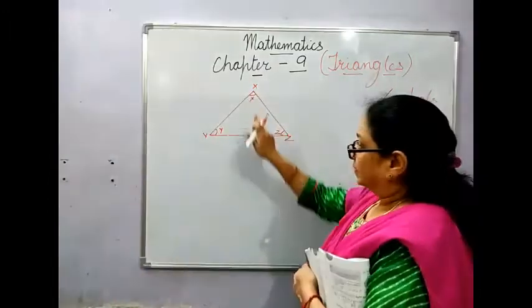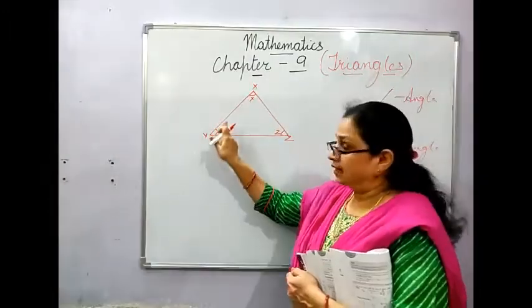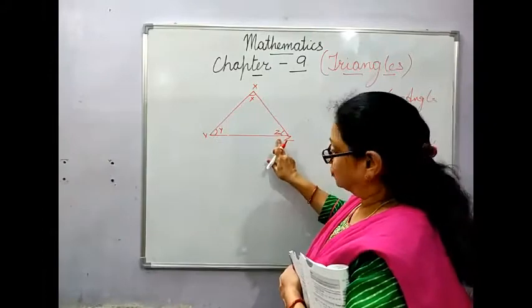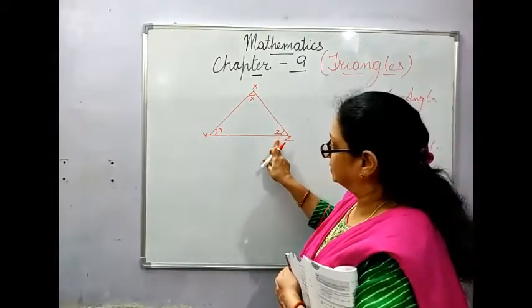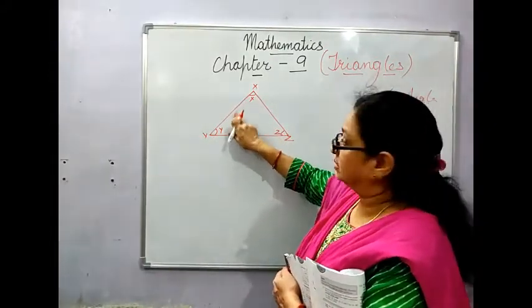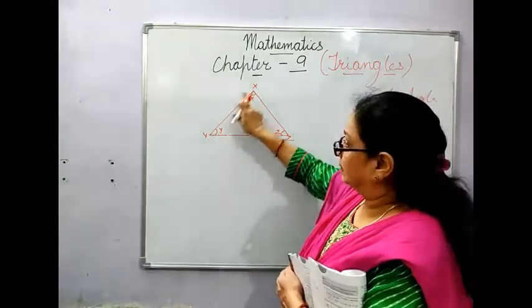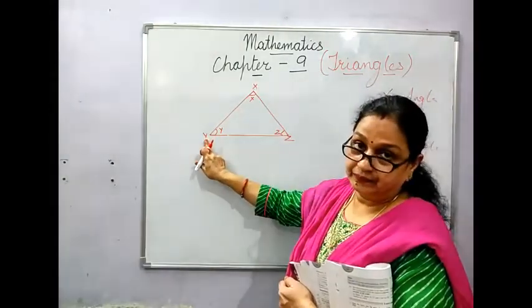I'll repeat, XY is your line segment and this is your angle Z. This angle Z is just opposite to your line segment or side XY.